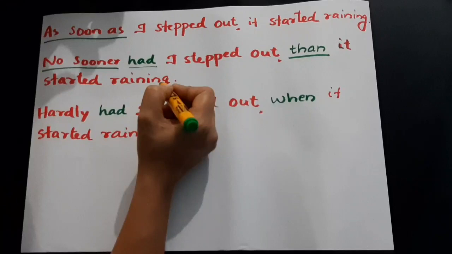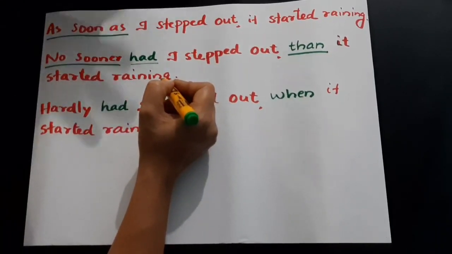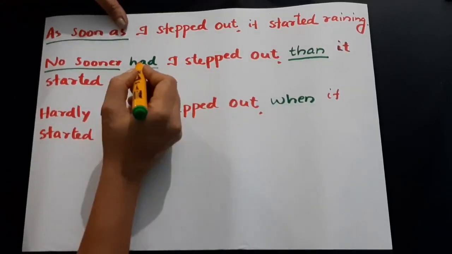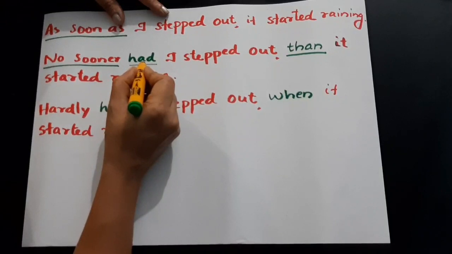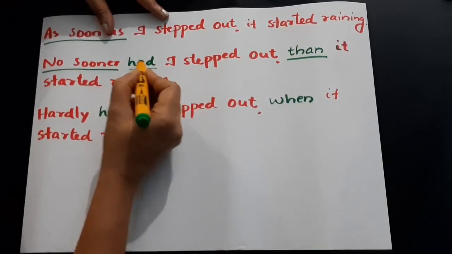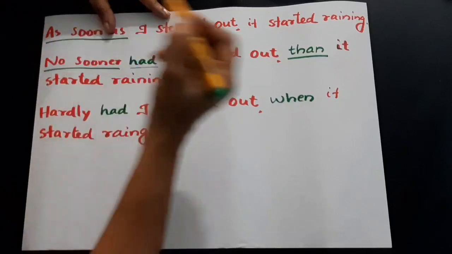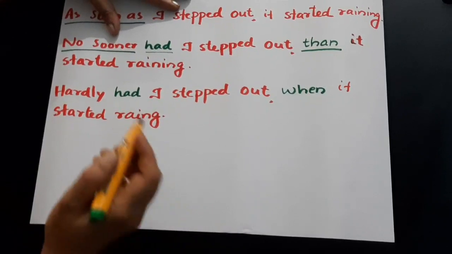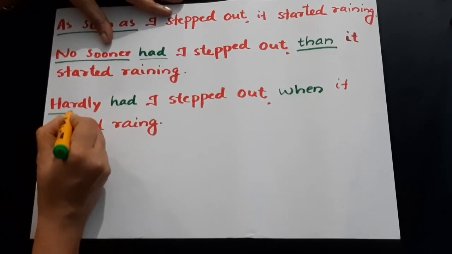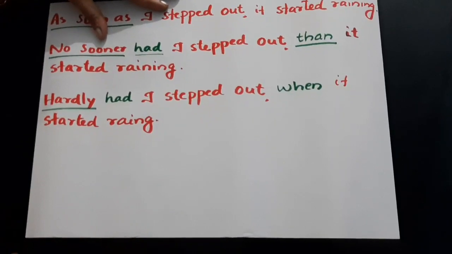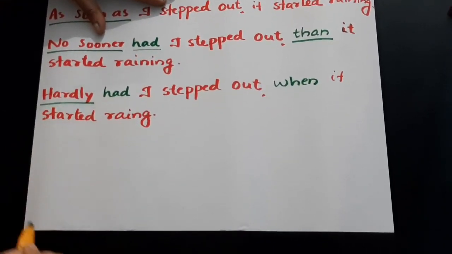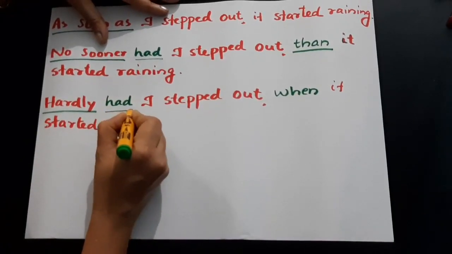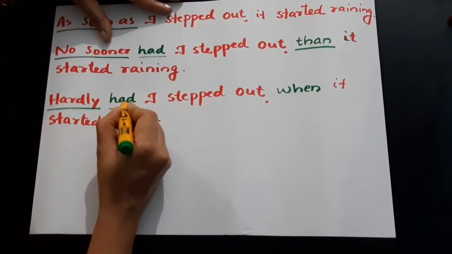Okay, what are the necessary changes you need to make while converting the sentence to this? As I told you, you have to use the perfect form, so that's why you used had here. And no sooner, I told you, will be followed by than. Now let's see how it would be if we use hardly in the same sentence. Here we are using hardly. Same as in the previous sentence, you have to use the past perfect form. That's why we used had here.